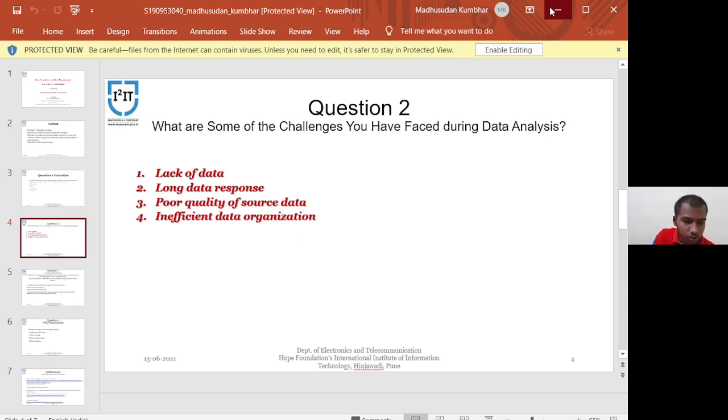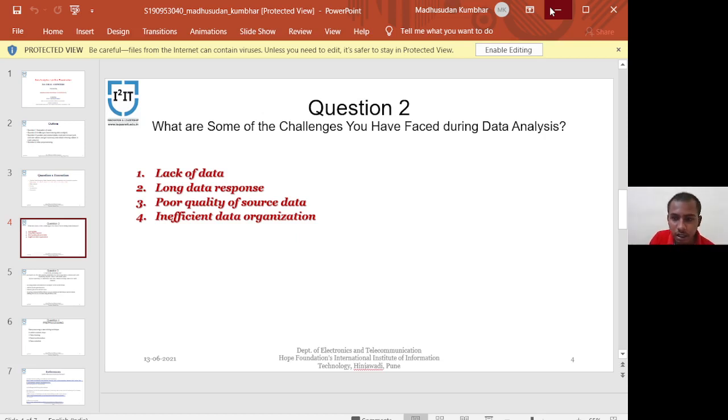The fourth challenge is insufficient data organization. Perhaps your data is organized in a way that makes it very difficult to work with. It's better to check whether the data warehouse is designed according to the use cases and scenarios needed. In case it is not, re-engineering will definitely help. So this is the fourth challenge.